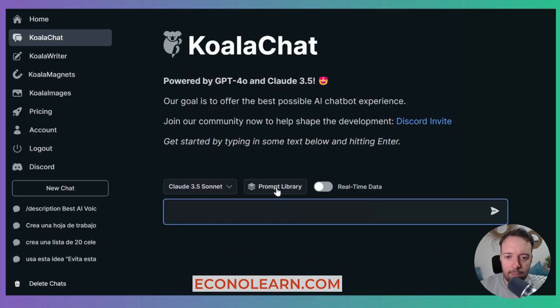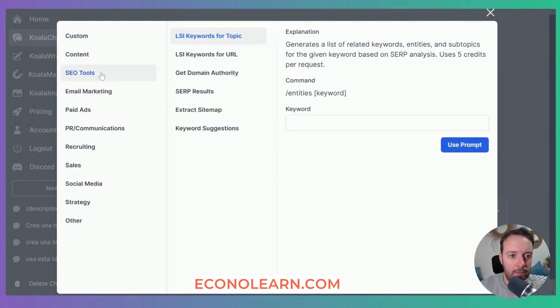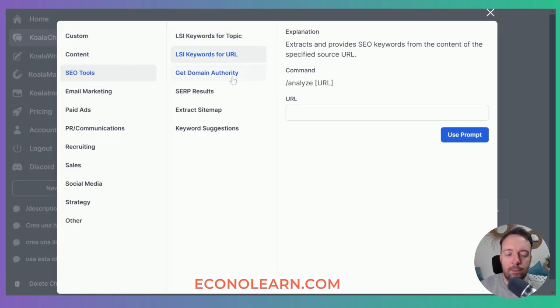So there are actually loads of prompts here as well, so you can do different things here. So LSI keywords for a topic, that's really good. If you want to add some keywords, you can do that, or by URL. If you have a competitor's URL, you can get all the LSI, the related keywords that should be there, right? So best voice agents could be voice assistants, all these similar words should be there, and you can get the prompts or the whole list of words. So that could be helpful.